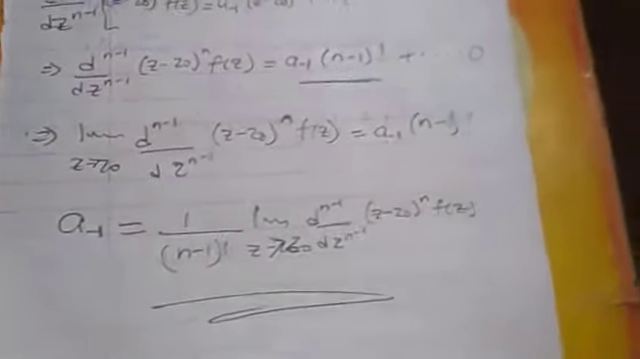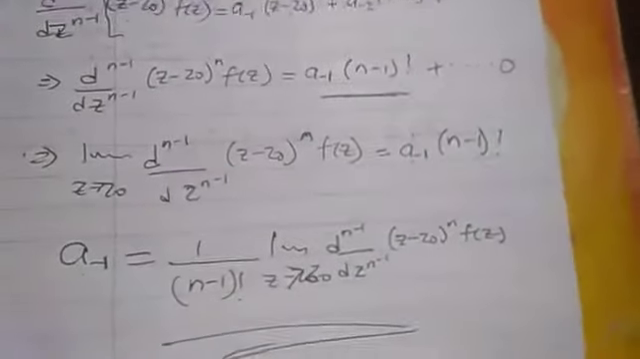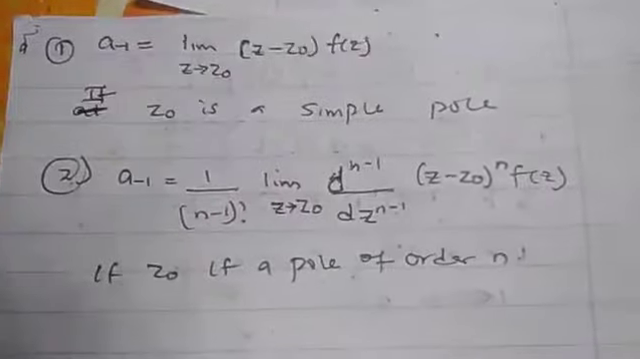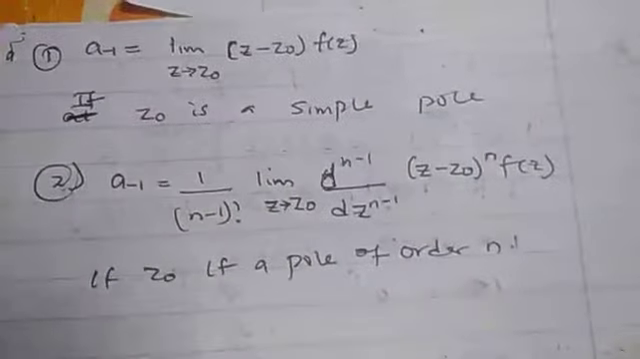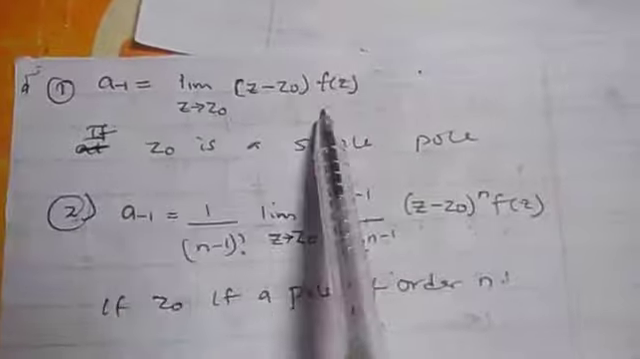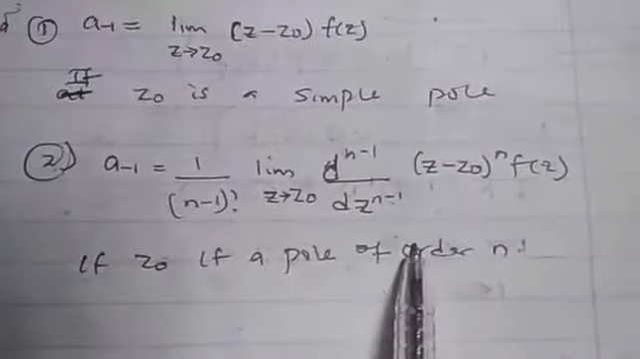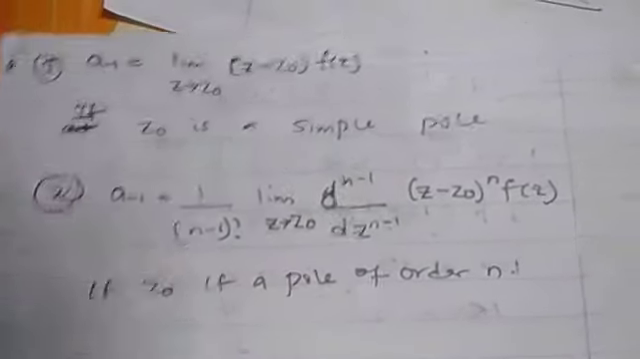So let me write them out for you so that you memorize the formula and you know how to prove the formula. I will take an example. So this is it. If we have a simple pole, this is the residue. This is the formula for the residue. And if you have a pole of order m, this is the formula for the residue.